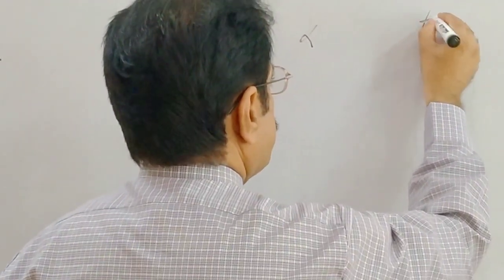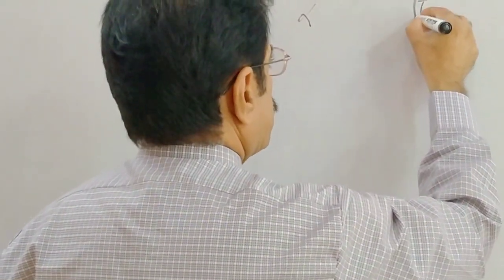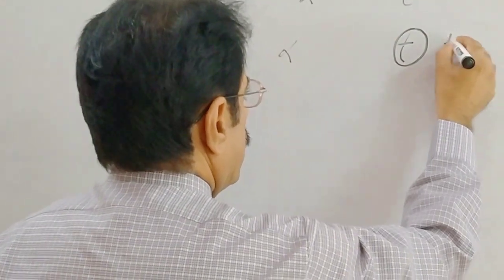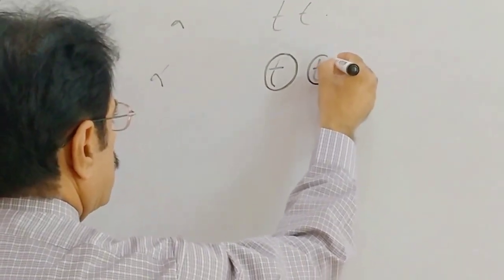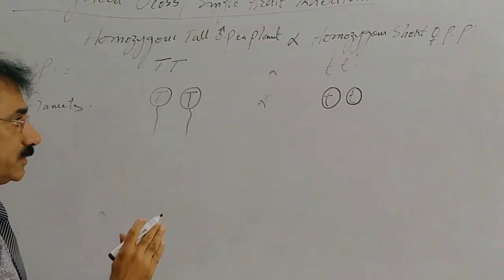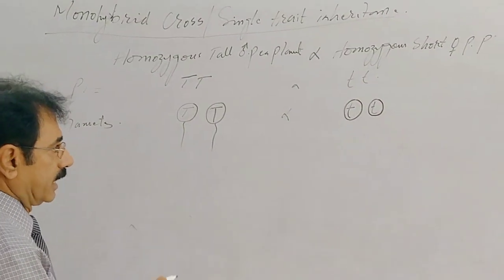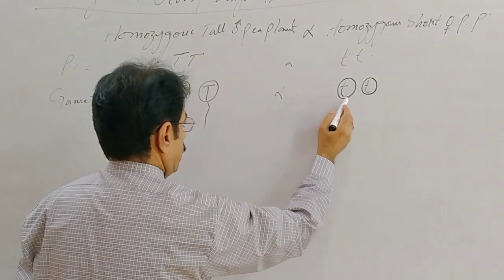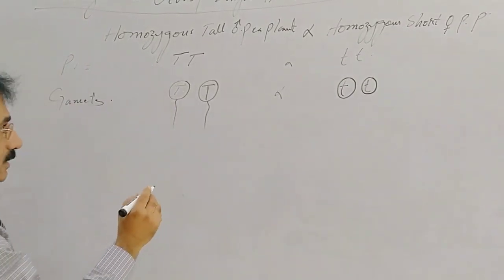In the same way, T small, suppose this is an ovum, and its genes are passed to different gametes, so the gamete possesses only one gene for that character.